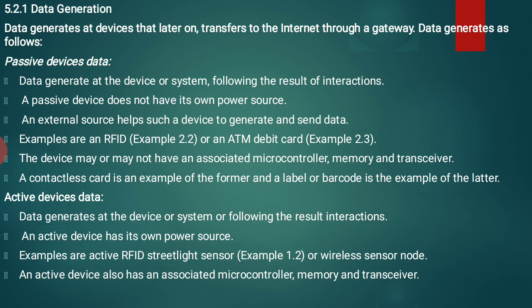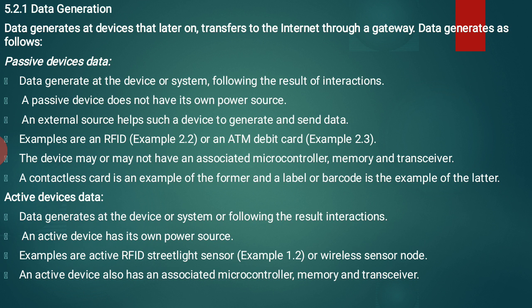Let us see what is passive device data. A passive device doesn't have its own power source. An external source helps such a device to generate and sense data. Passive data doesn't have its own power source, so it uses an external source to generate and sense the data. The best example is RFID or an ATM debit card. So you are familiar with your debit card.